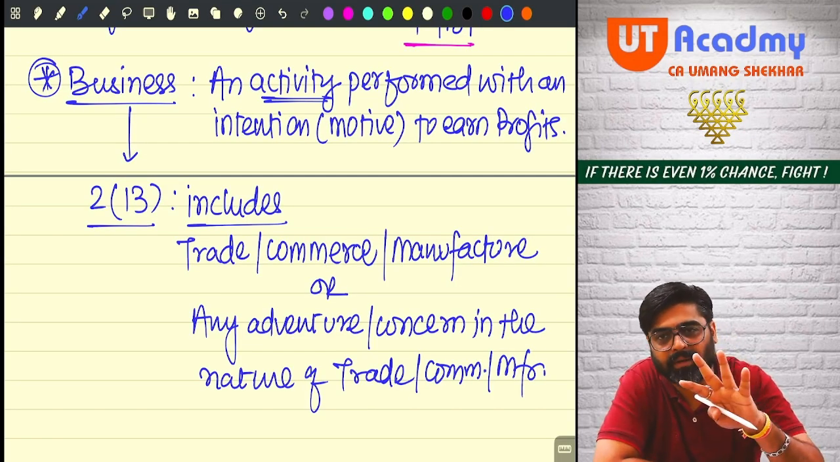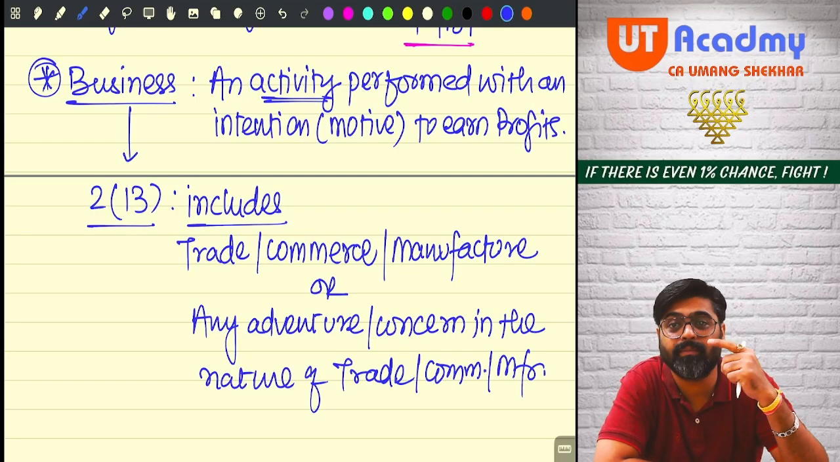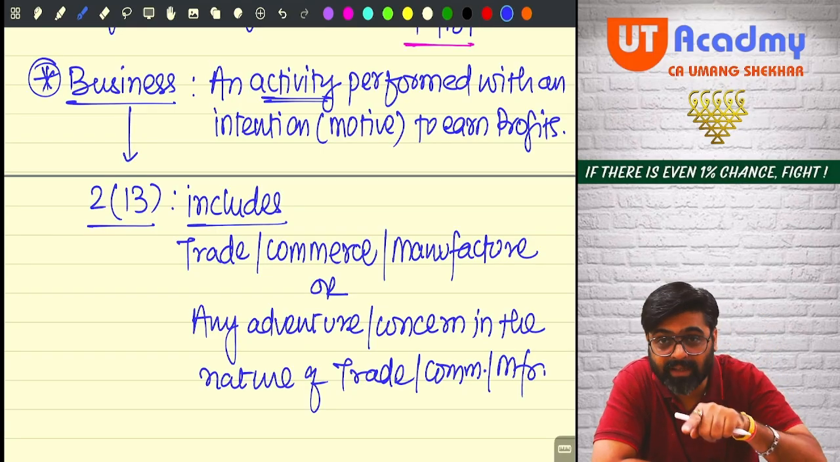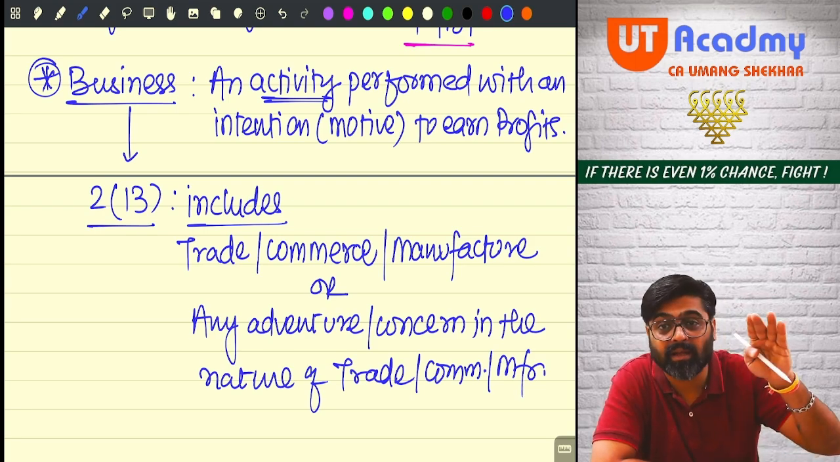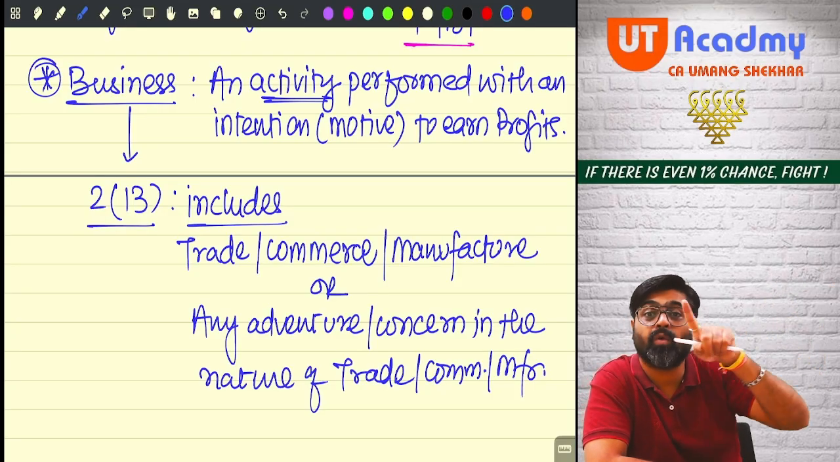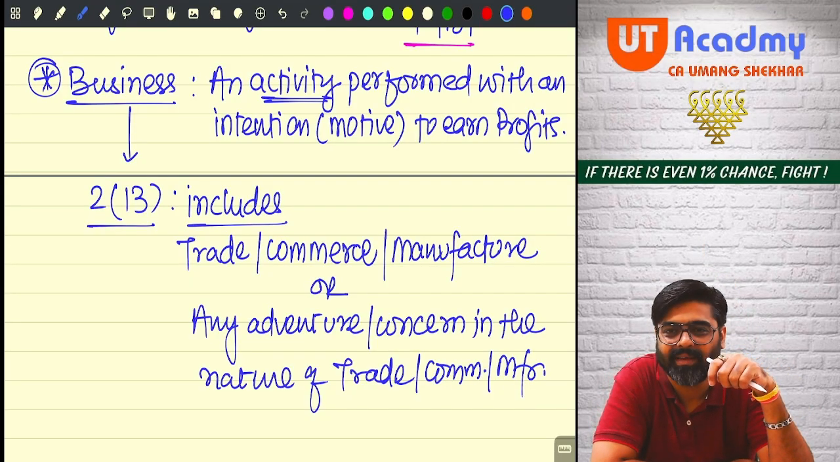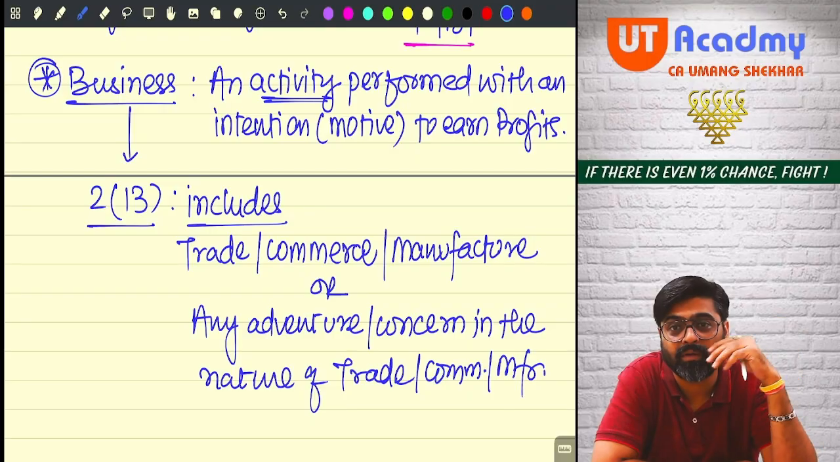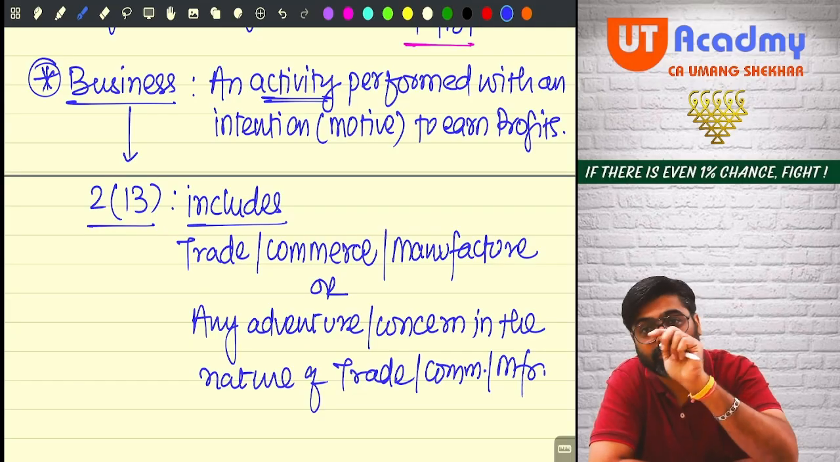But sometimes buying and selling happen only once. But still it will be treated as business. Because now it is not trade, it is an adventure in the nature of trade. Adventure means any activity which, if done on a regular basis, would have been trade, commerce, or manufacture. But now it is done only once. Then it is an adventure or a concern. If done regularly, it would have been trade only, no? But what if you are doing it adventurously only once? Then also it is a business only.